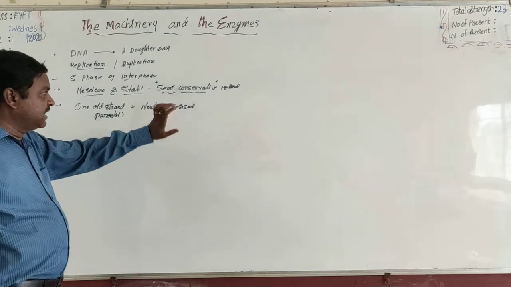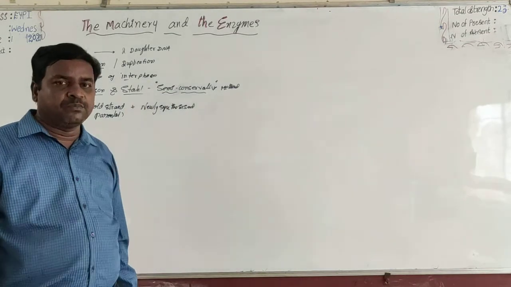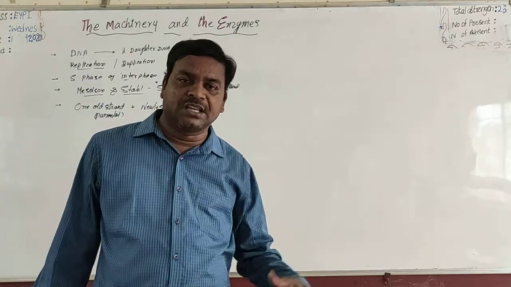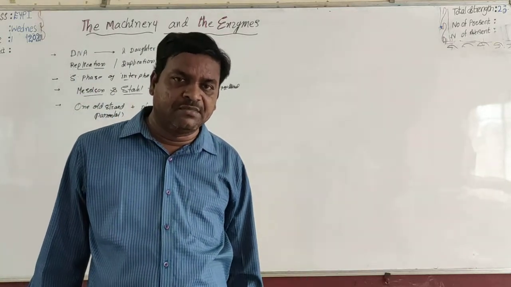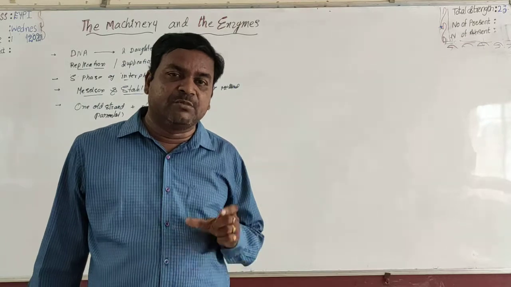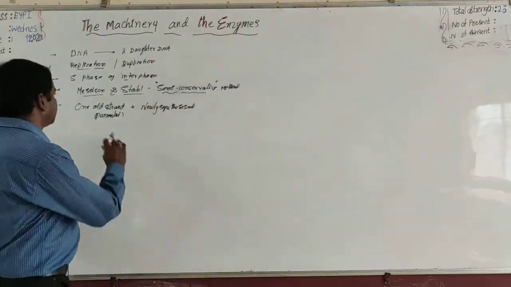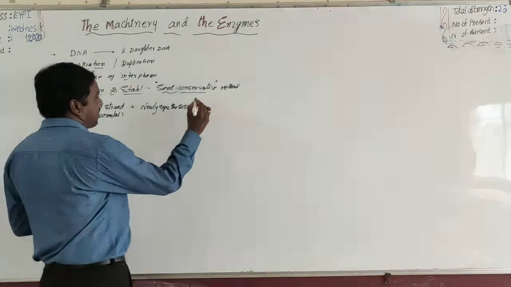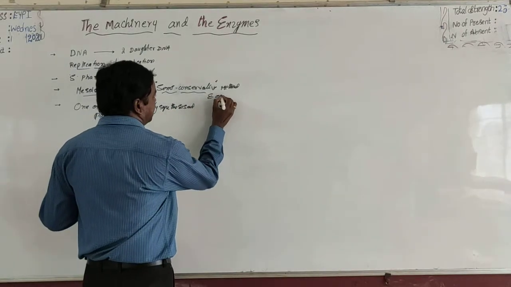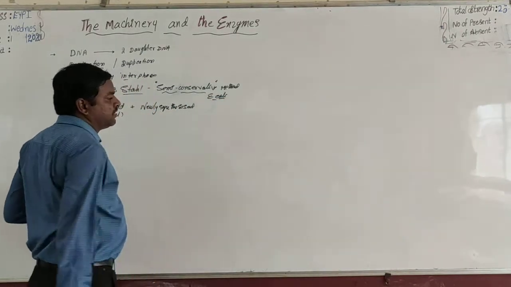This semi-conservative method was proposed by scientists Watson and Crick. It was first experimentally proved by scientists Meselson and Stahl, especially in E. coli cells.